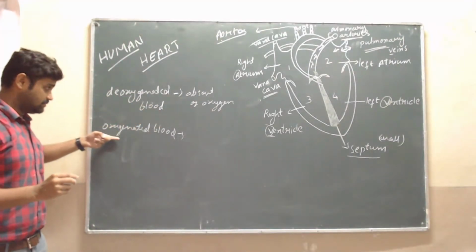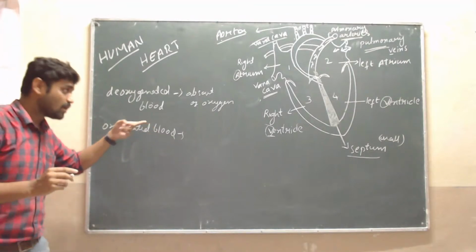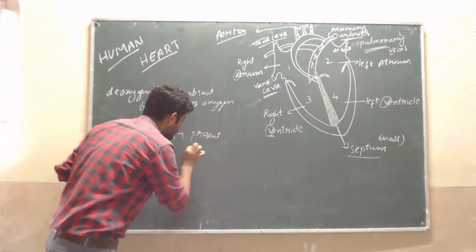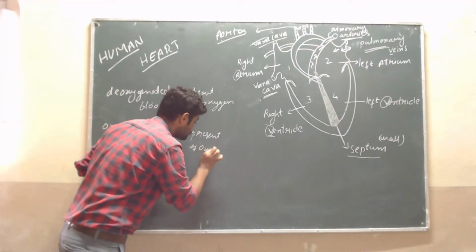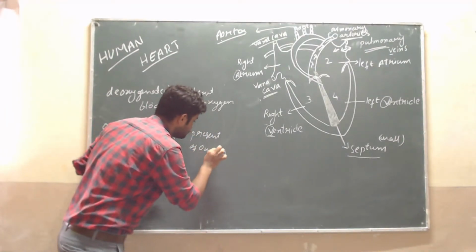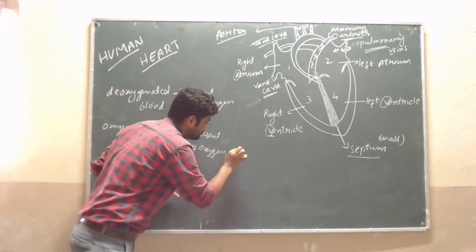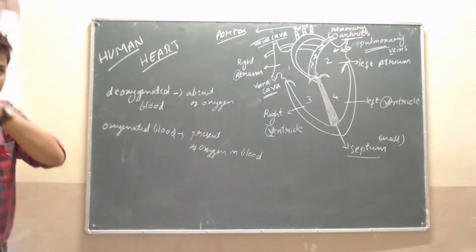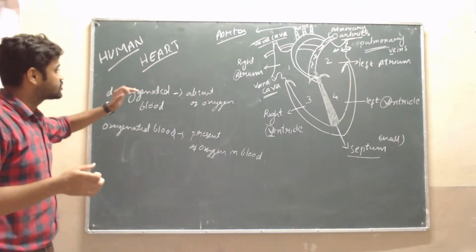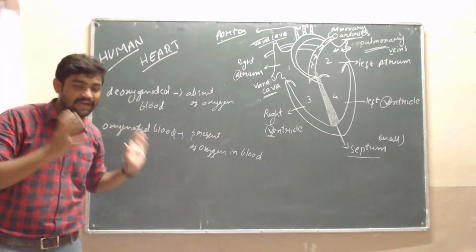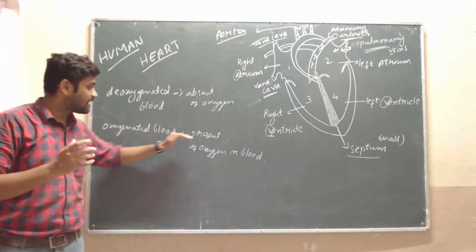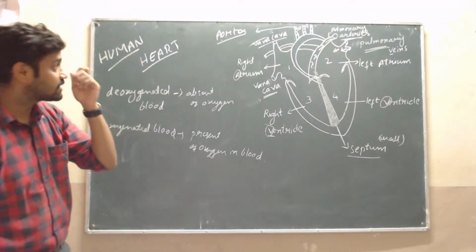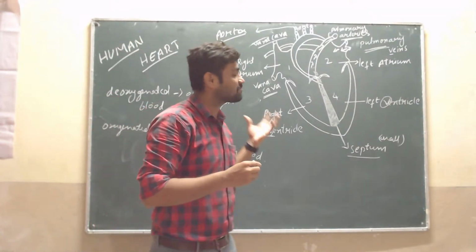Oxygenated blood means oxygen is present, the presence of oxygen in blood. Now see how the heart will pump the blood.